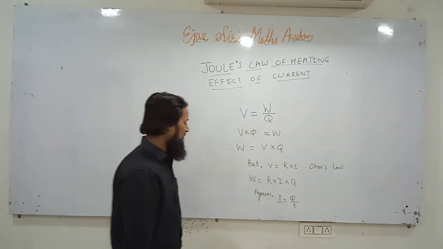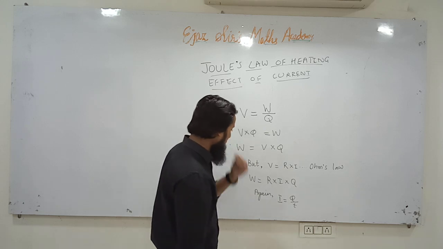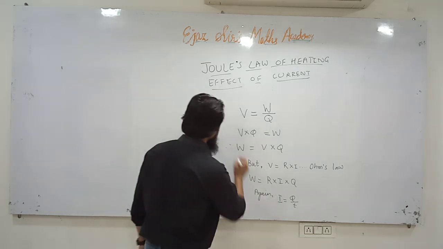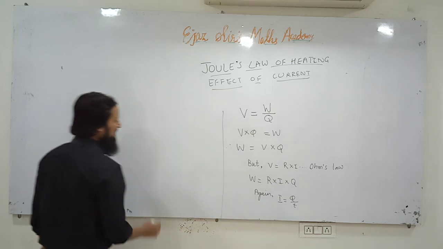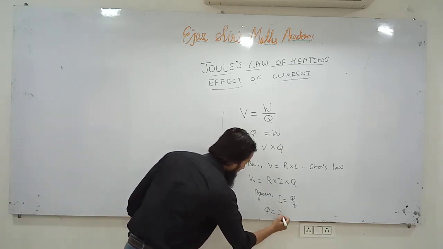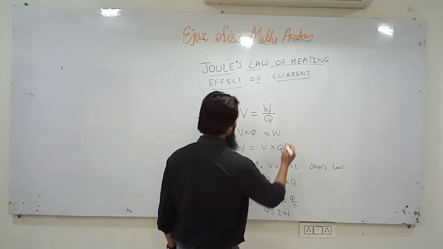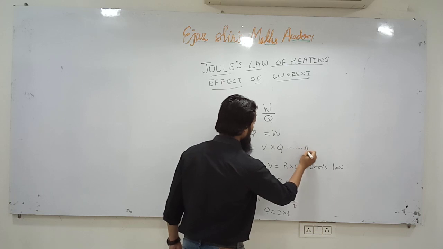Electric current is the rate of flow of charge. So instead of Q we can write Q is equal to I multiplied by T. Let us call this equation number 1.